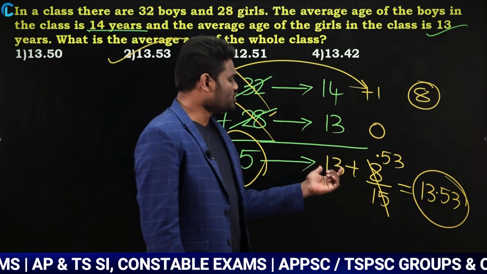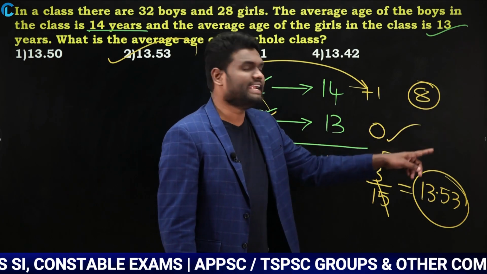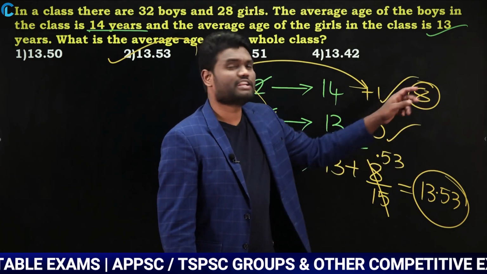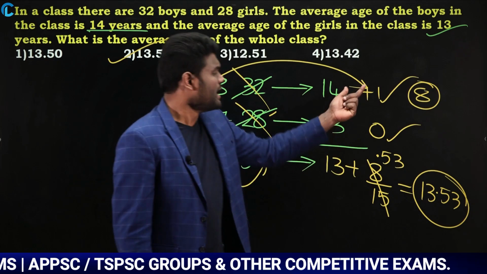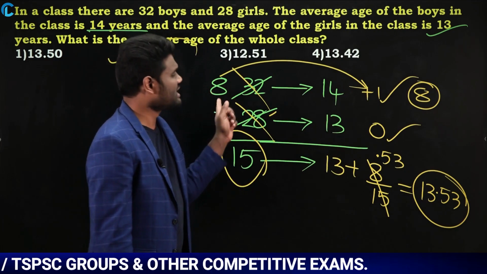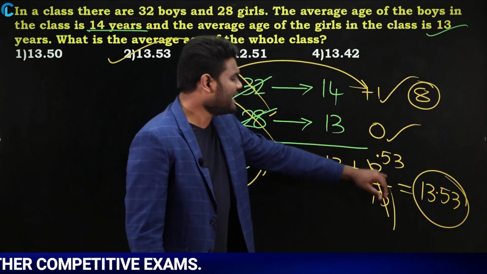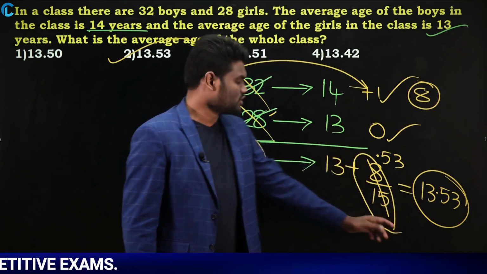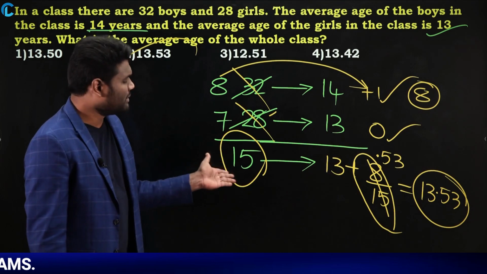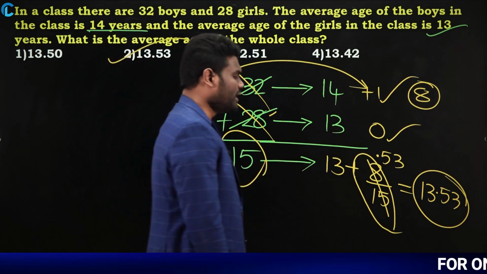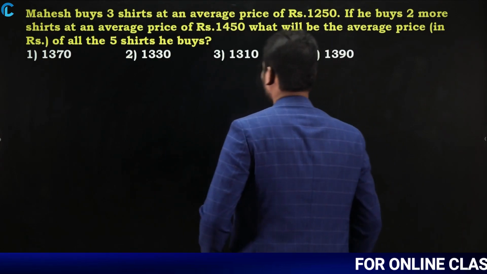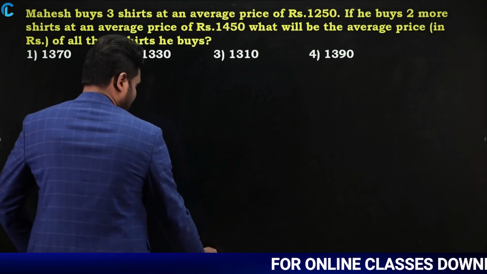Yes or no? When I assume it as 13, here I don't have any deviation, so 0. Here I have a deviation of plus 1, so I have written it as plus 1. Plus 1 for how many percents? 8%. 8 into plus 1, it's like plus 8. So I need to add this 8. But while adding, you need to distribute and you need to add. So you need to distribute for all the percents. All the percents means 15%. So answer is going to be 13.53. Let us look at the next one.